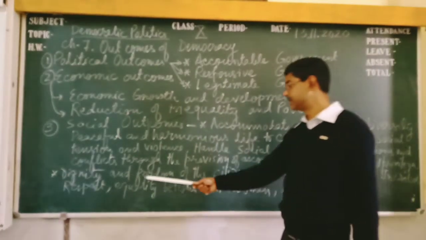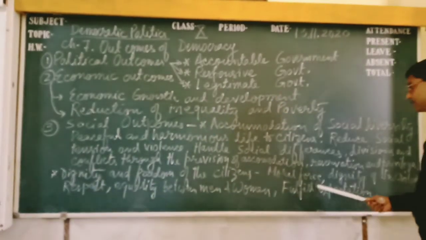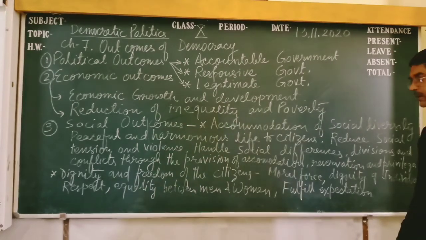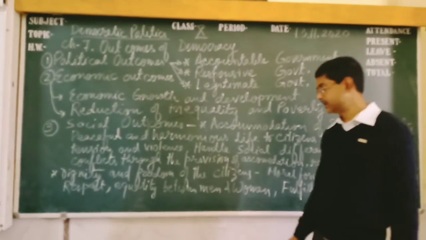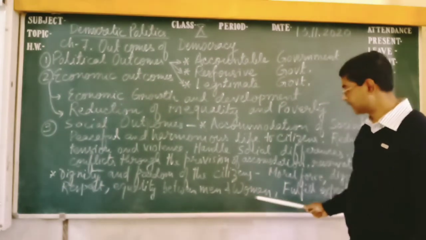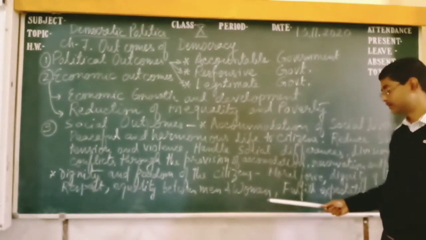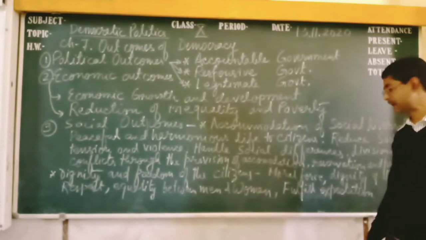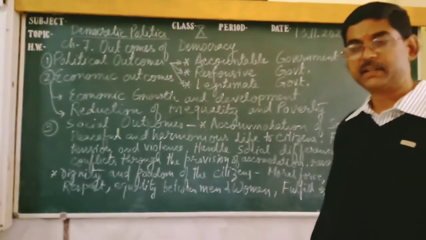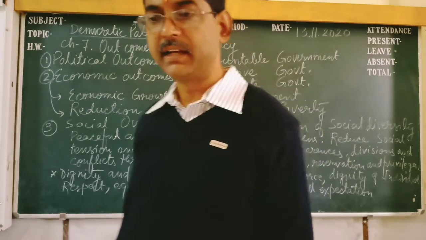Last point, that is dignity and freedom of every citizen. It is a moral force. Dignity of the individual is maintained in democracy, and every individual gets respect. That's why in all the fields where there is good work, the government gives patronage and awards. Different types of awards are there. The equality between men and women. India is a country where all men and women, everybody gets voting rights, and the government tries to fulfill the expectations of the people. In this way, the government tries to reduce conflicts, and these are the outcomes of democracy.